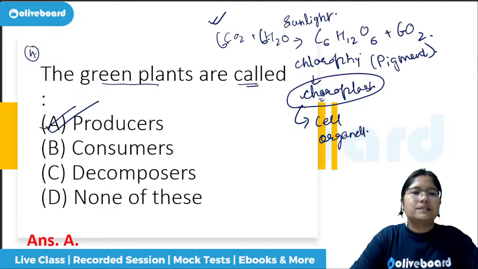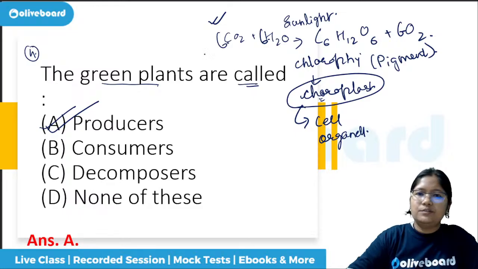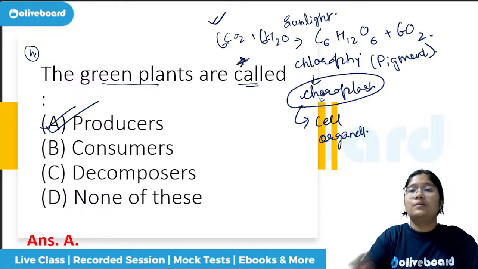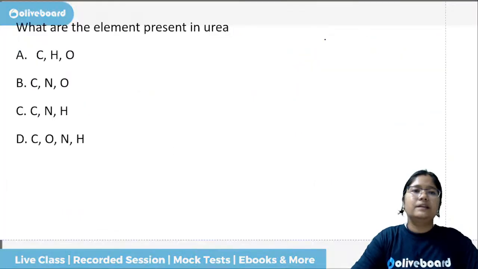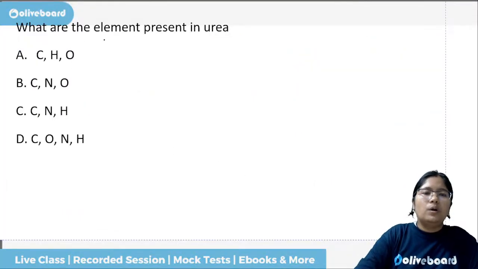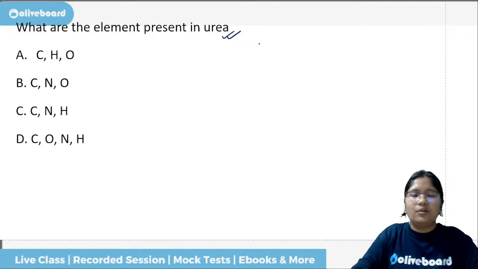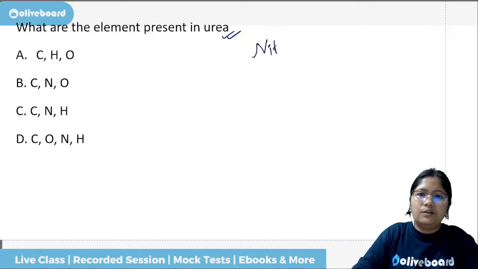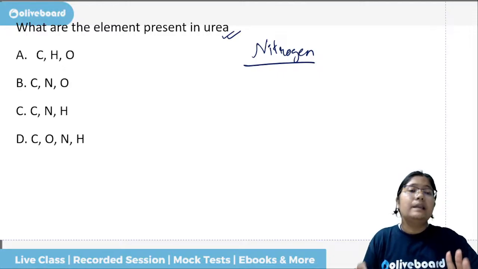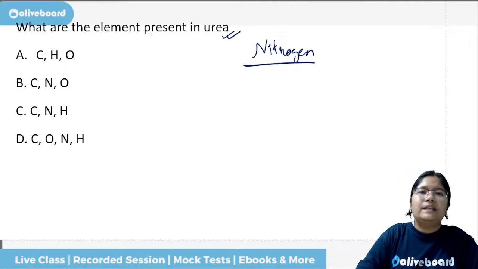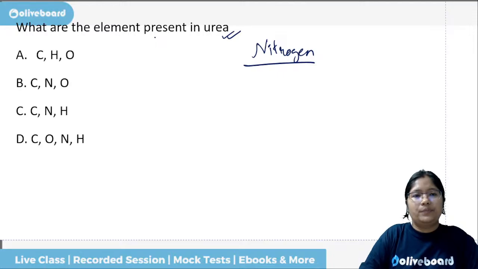Coming to the next question. Very simple, but you should remember this because there can be many questions from this, like which is a cell organelle. So like that they can give many questions. What are the elements present in urea? Urea is added for nitrogen and is not required for the leguminous plant. This we already know. Now the question is, what are the elements present in urea?